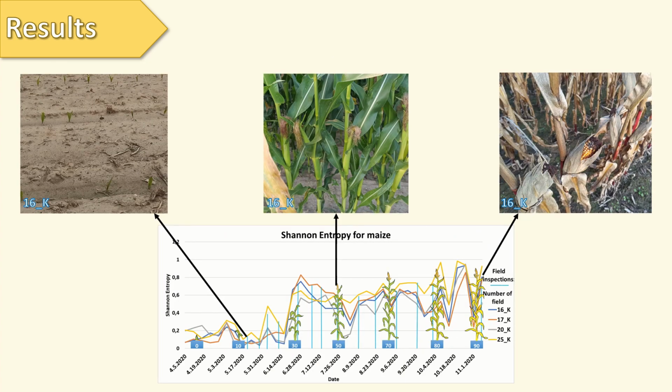For comparison, the widely applied NDVI index shows a strong correlation with phenological development for both plant species. We have also included overview photos for 3 selected field inspections for one specific field. As can be observed, a low value of Shannon entropy is observed for the initial BBCH phenological stages, where bare earth is mostly present in the field. Afterwards, around the phenological stage of 50 BBCH, we can observe high values for all 4 fields. At the end of maize development, the phenological stage of 90 BBCH shows a decrease in the values of Shannon entropy.